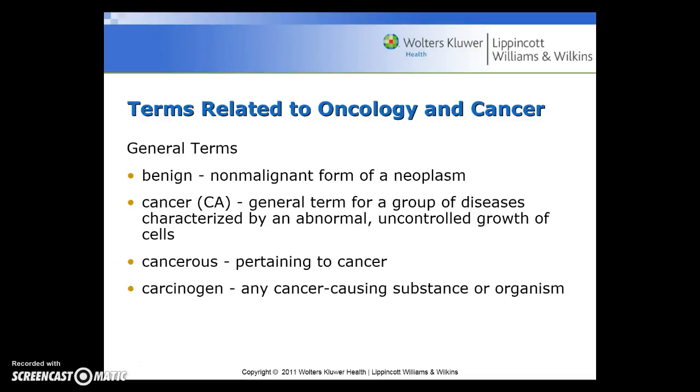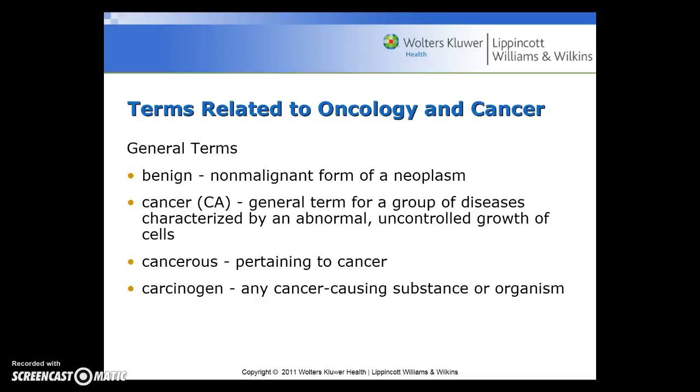General terms related to oncology and cancer that you're going to hear are benign, which means a non-malignant form of a neoplasm. Cancer, abbreviated uppercase CA, is the general term for a group of diseases characterized by an abnormal, uncontrolled growth of cells. Cancerous is pertaining to cancer.